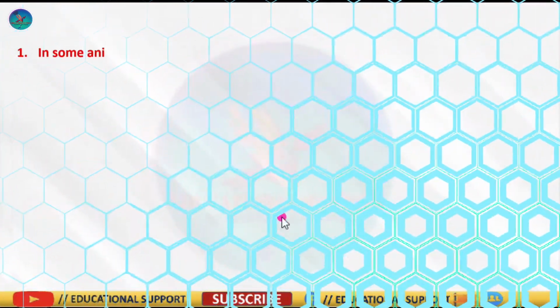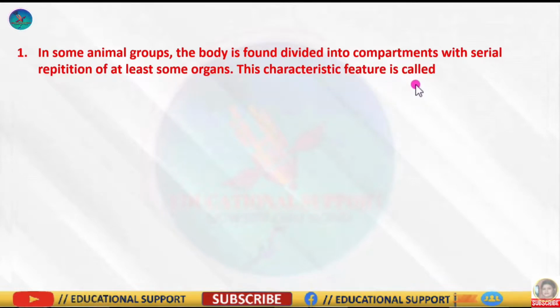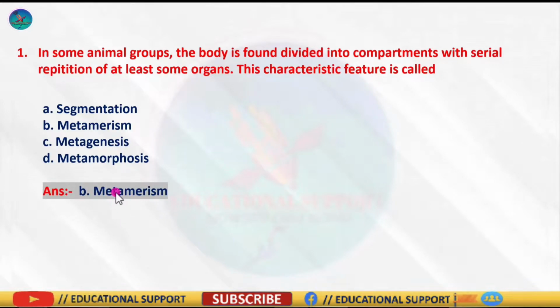Question number 1 is, in some animal groups, the body is found divided into compartments with serial repetition of at least some organs, and this characteristic feature is called, and the options are segmentation, metamerism, metagenesis, and the last one is metamorphosis. So the correct answer is metamerism, because metamerism is the division of the animal body externally and internally into segments with a serial repetition of at least some organs, for example Annelida.